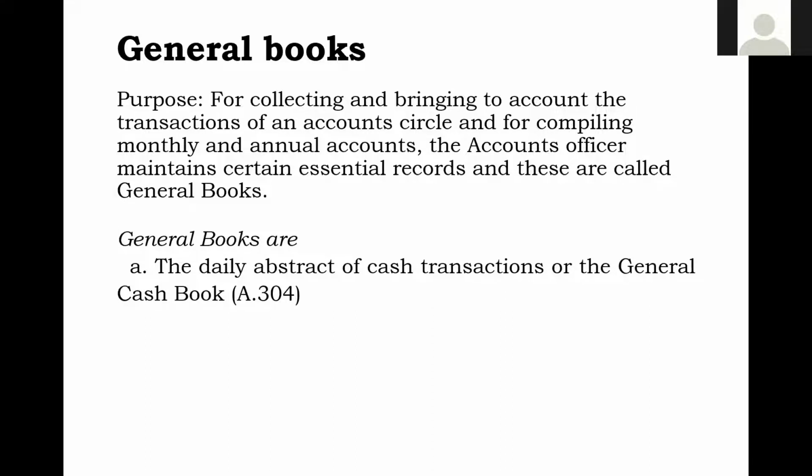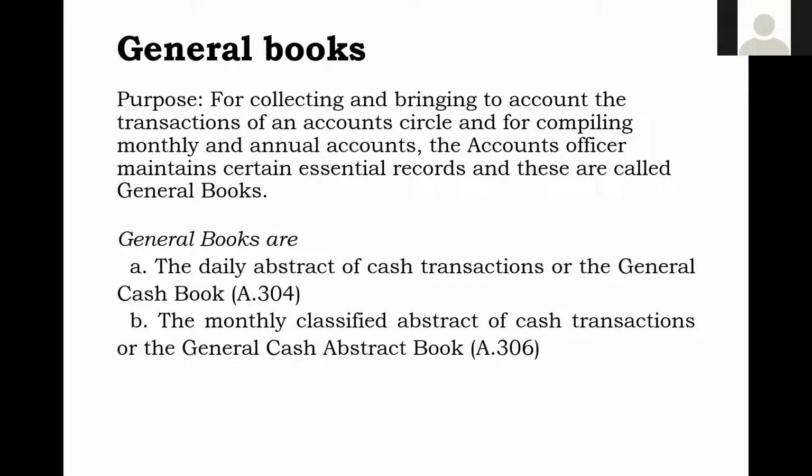Then another book which we will be maintaining is the monthly classified abstract of cash transactions. This we will be calling the general cash abstract book. This is A306. This is maintained in form A306. So what is the difference?